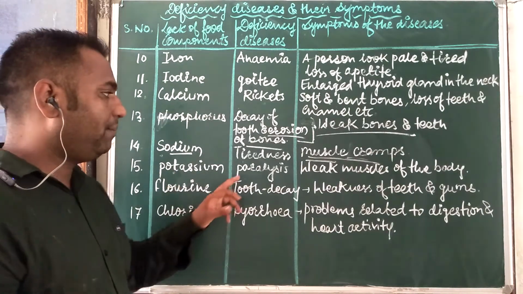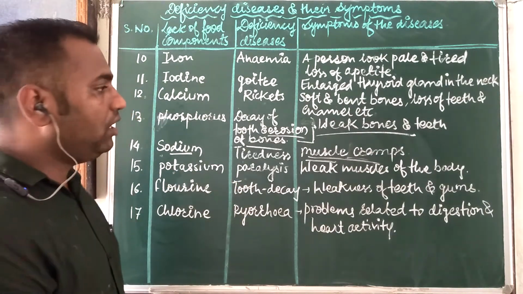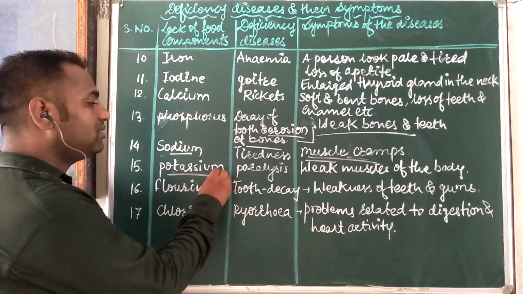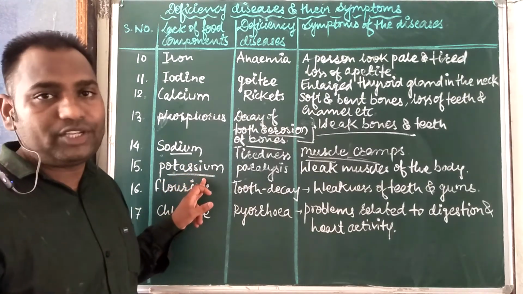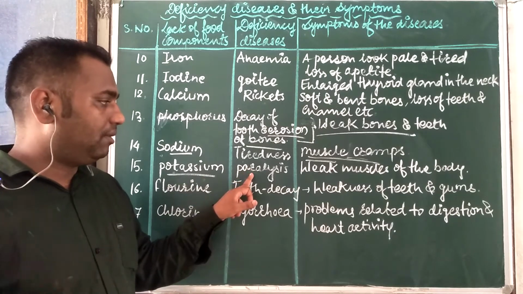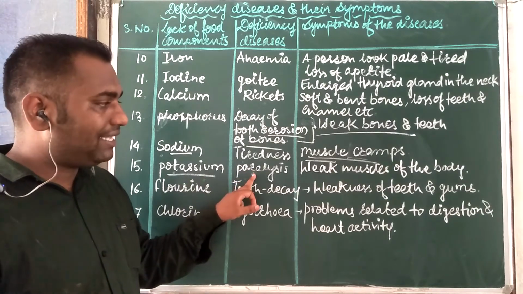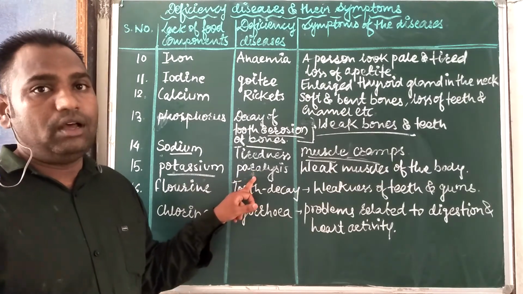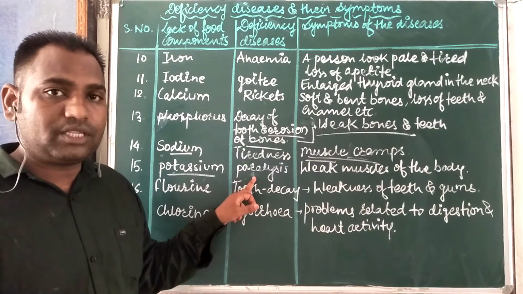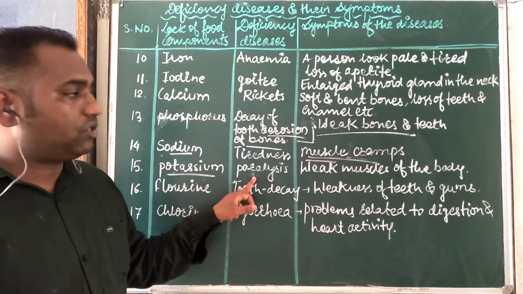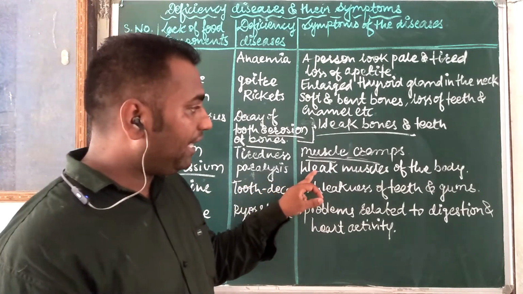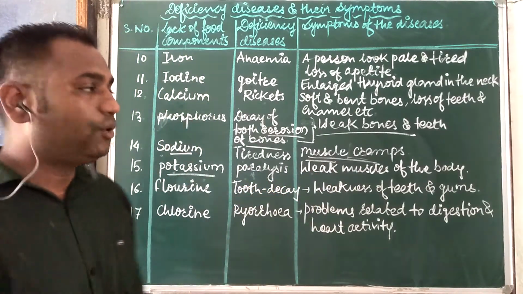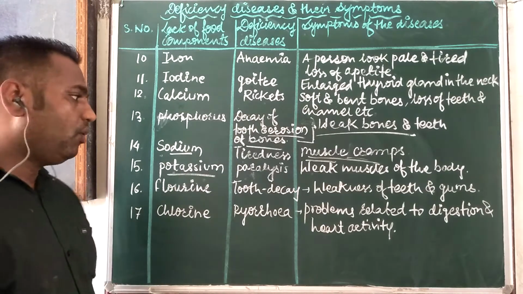Now potassium: paralysis, weak muscles of the body. Potassium is a nutrient. In the lack of potassium, we can become a patient of paralysis. In paralysis, half of our body works, or some organs or body systems are not working properly, and the muscles of the body are generally weak.